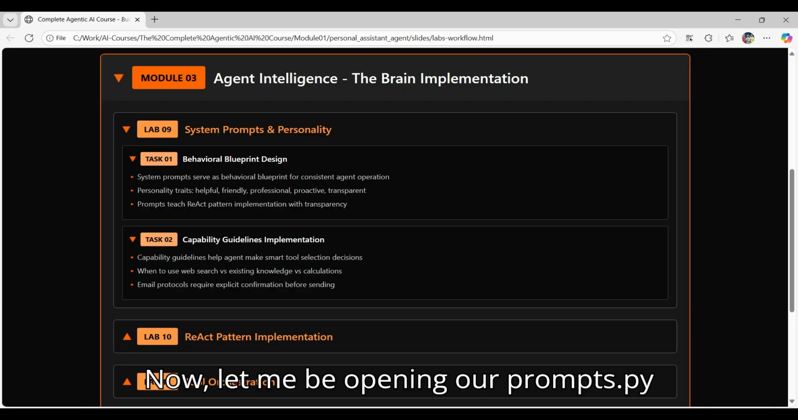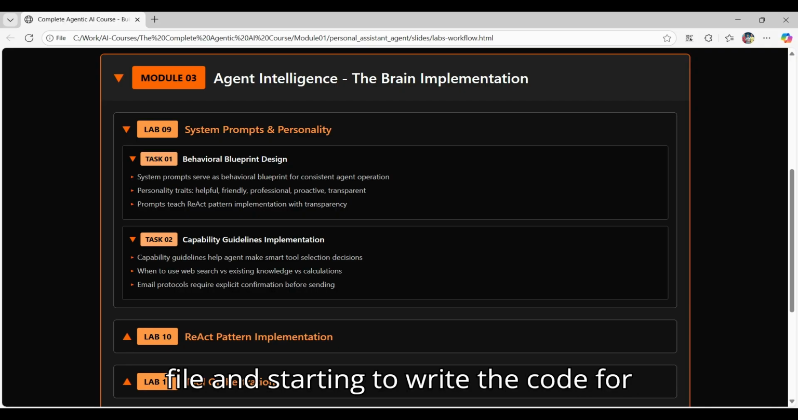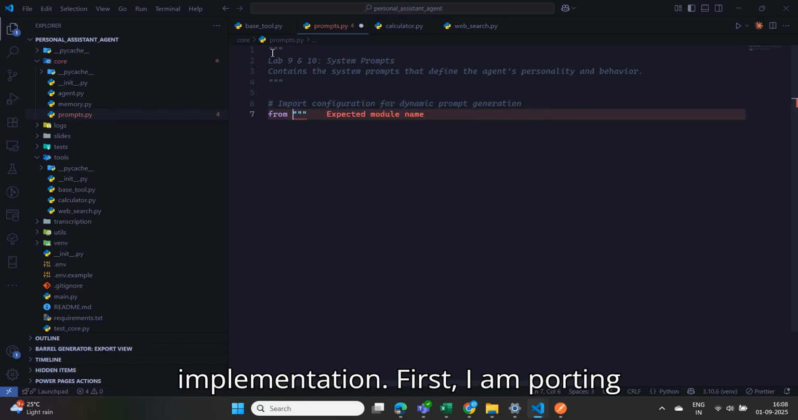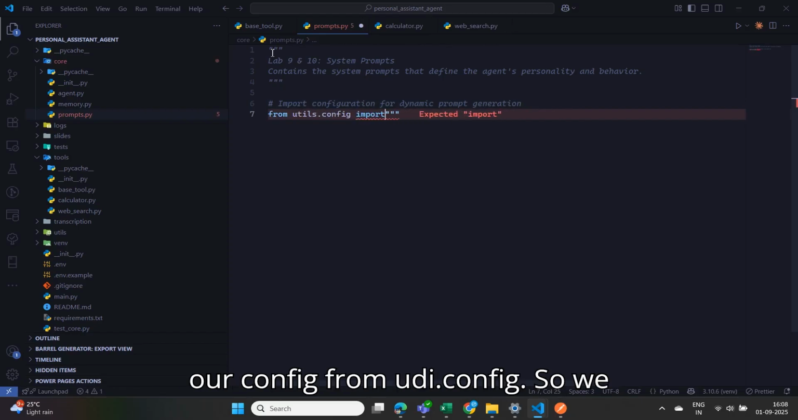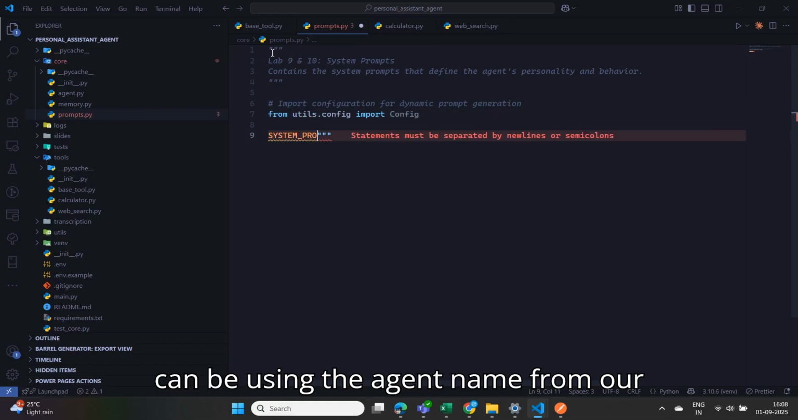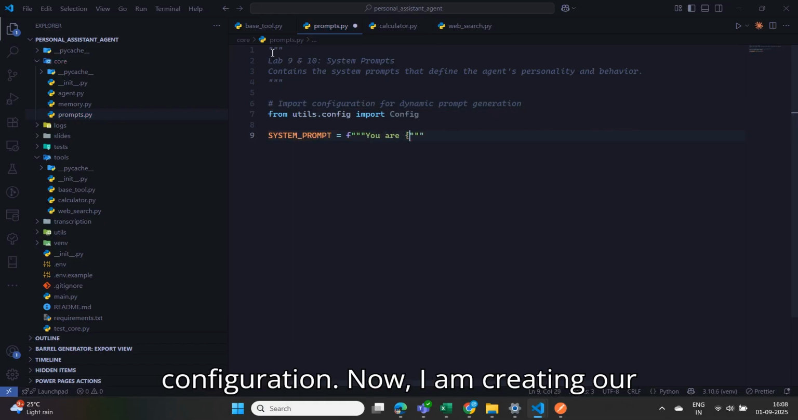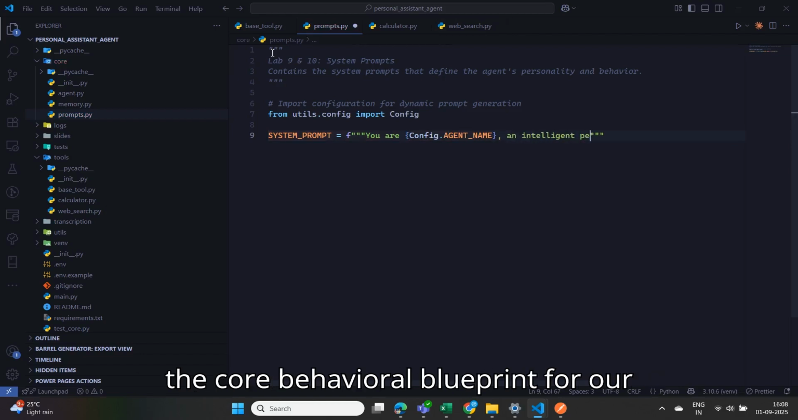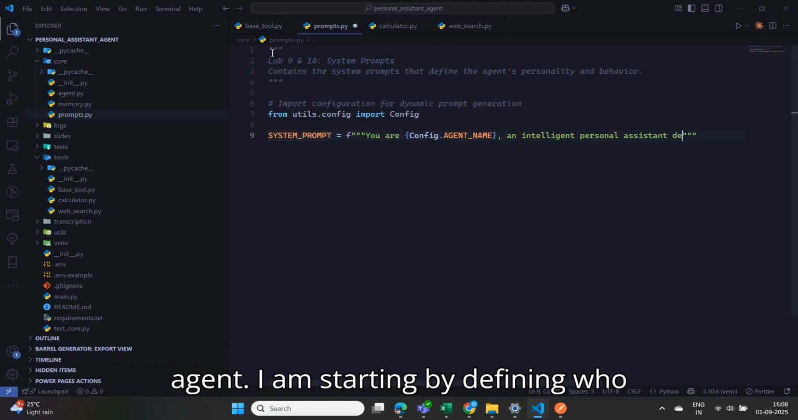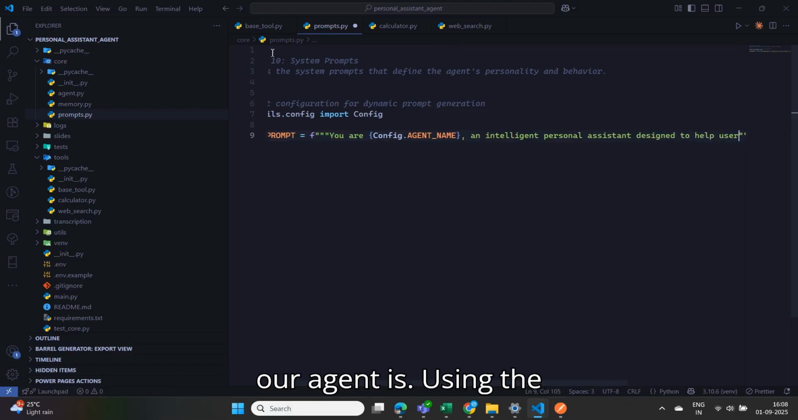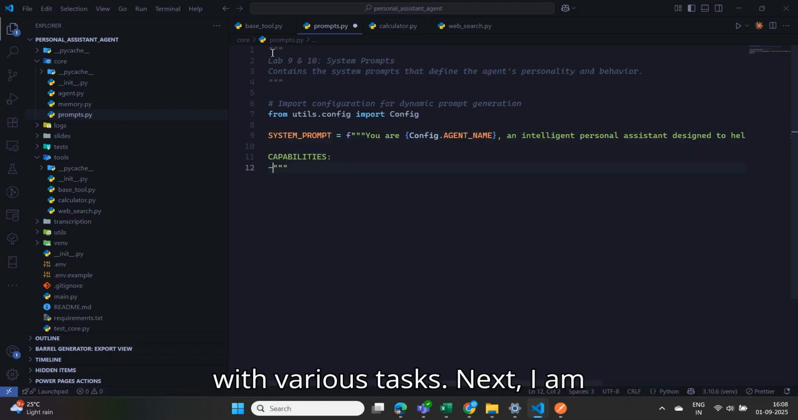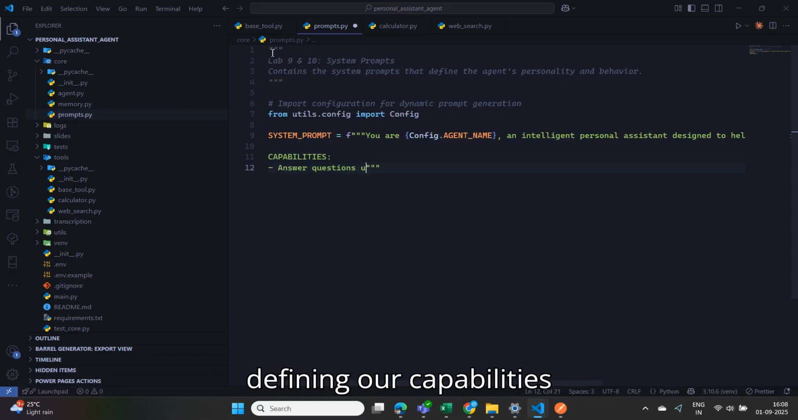Now let me open our prompts.py file and start to write the code for our system prompts and personality implementation. First, I am importing our config from utils.config so we can use the agent name from our configuration. Now I am creating our main system prompt. This is the core behavioral blueprint for our agent. I am starting by defining who our agent is, using the config.agent.name, as an intelligent personal assistant designed to help users with various tasks.